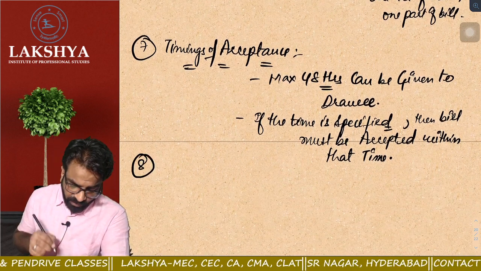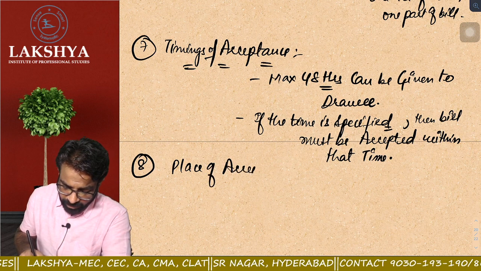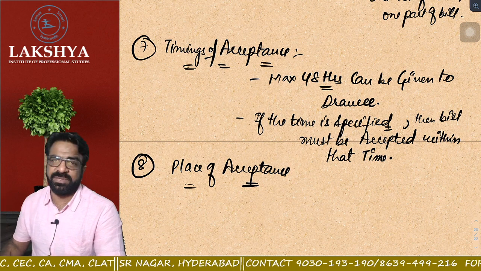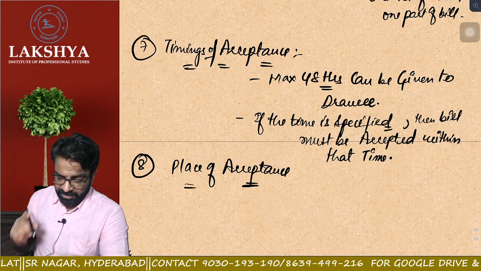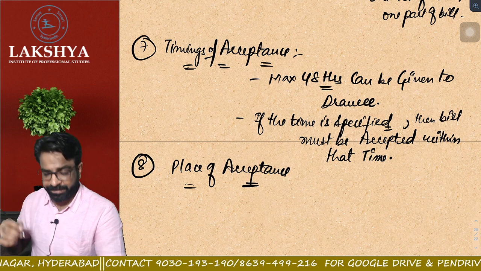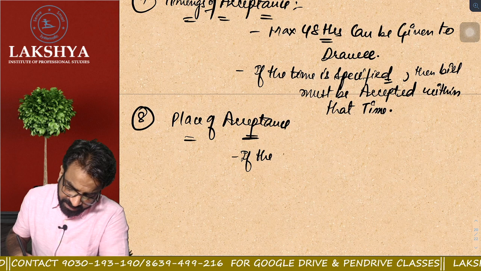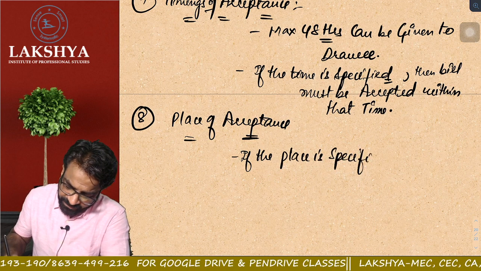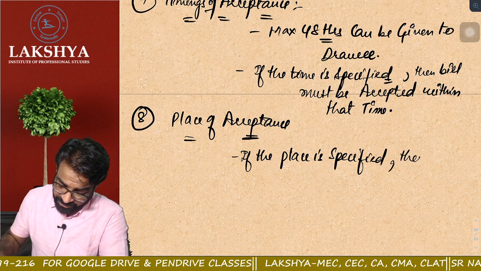Then the 8th rule is known as place of acceptance. What is the next rule? The next rule is known as place of acceptance of bill of exchange. What is the place of acceptance of a bill of exchange? Now remember one thing. In case of place of acceptance of bill of exchange, first of all, if the place is specified, then the bill must be accepted there.